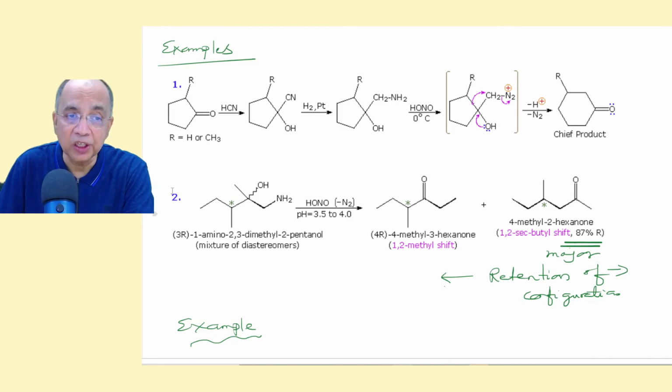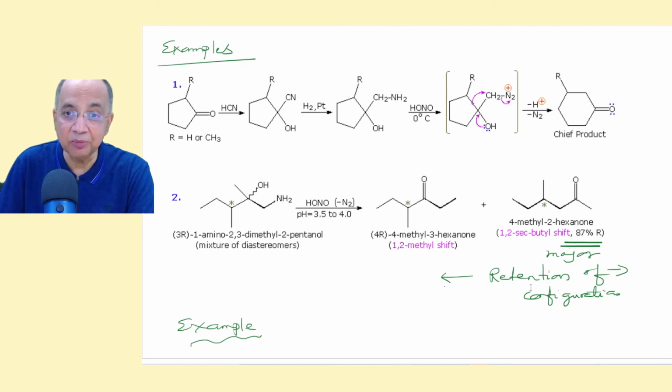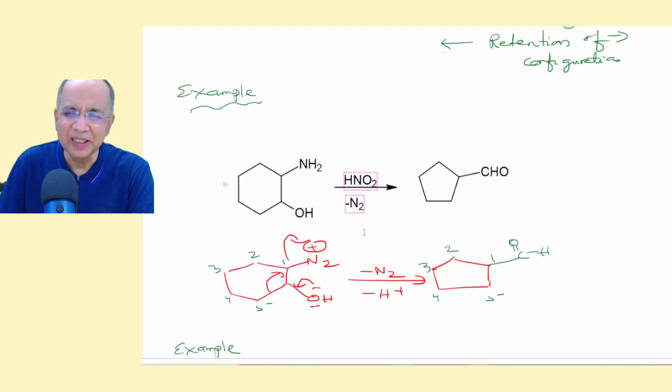87%, the dominant product is the migration of sec-butyl with retention of configuration, right? The minor product will be methyl migration. Even then, methyl migration occurs to this carbon, then it will be secondary butyl, then C double bond O, then methyl will join here to make it ethyl, right? But still the R configuration is retained. In both the products, the configuration is retained, but the major product is due to the migration of sec-butyl group. The same thing happens here, Tiffeneau-Demjanov rearrangement, where this will lose the nitrogen gas from the diazonium ion, plus will be formed here.